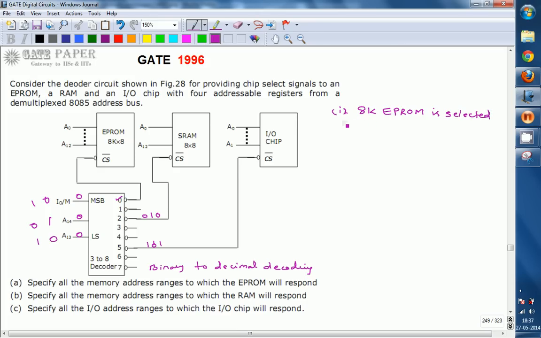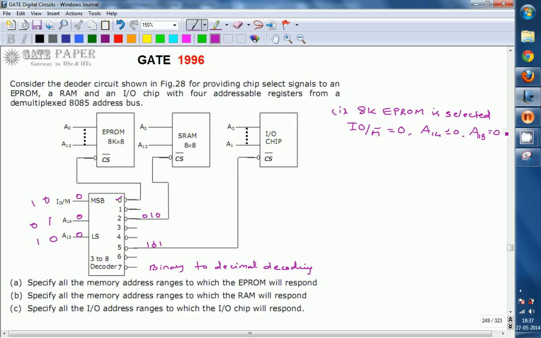That implies the given input combination is 0 0 0, the 0th line. So that implies IO/M bar must be equal to 0, A14 is equal to 0 and A13 is also equal to 0.